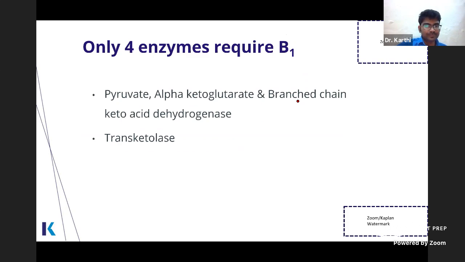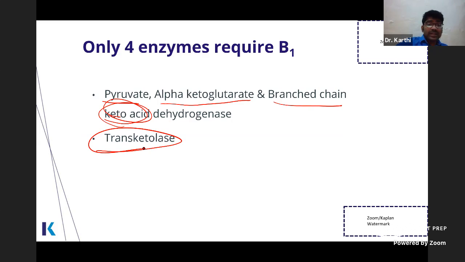Clear? Again, I told you only 4 enzymes require vitamin B1: PDH, alpha ketoglutarate dehydrogenase, BCKD, and transketolase. It is branched chain keto acid dehydrogenase, not branched chain amino acid dehydrogenase. Remember, it is branched chain keto acid dehydrogenase. Then it is transketolase.